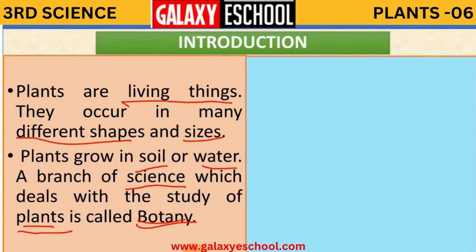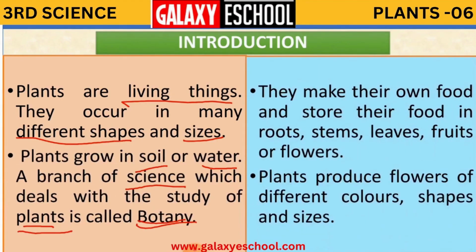And you have so many sections in plants, in science. So one by one we will learn. Now, they make their own food and store their food in roots, stems, leaves, fruits or flowers. How is a plant growing? And how do we grow, children? We grow because we take food. It is very necessary for us to have food to have our life.